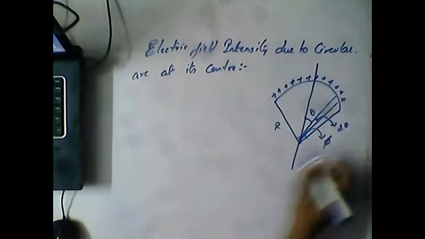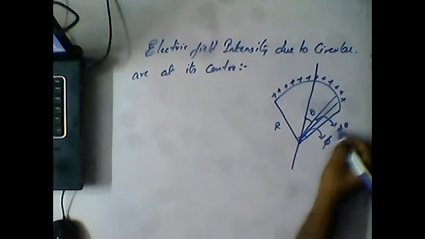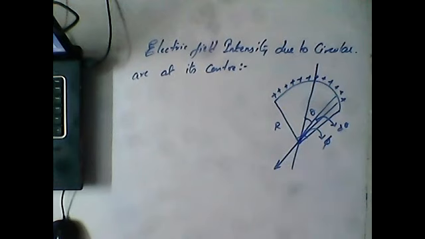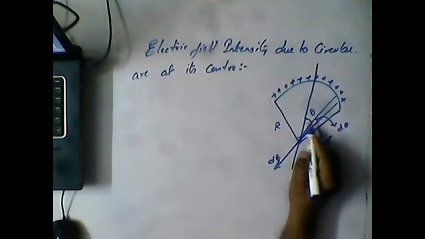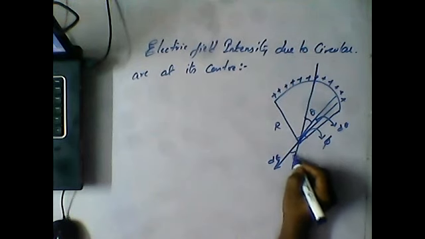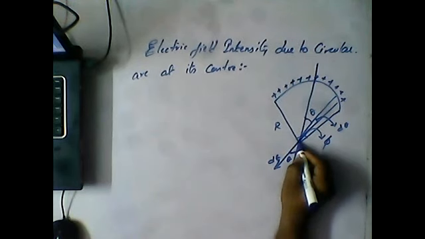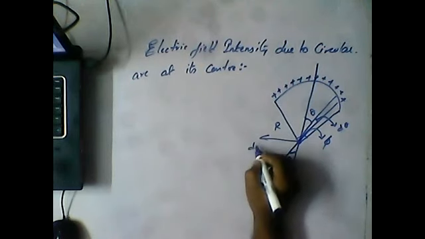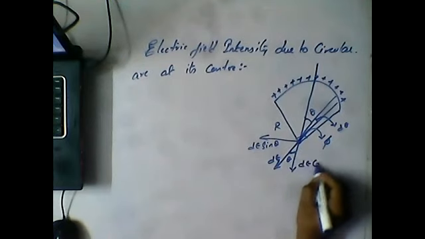Due to this d theta, it produces an electric field in this direction, so this is dE. Clearly, the same angle it subtends here as well. This dE can be split into two components, dE sine theta and dE cos theta.